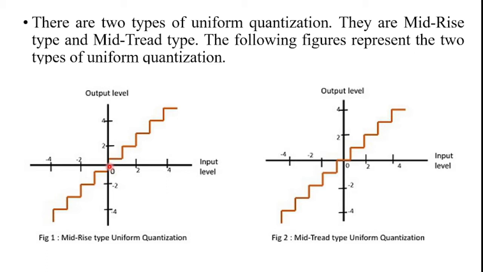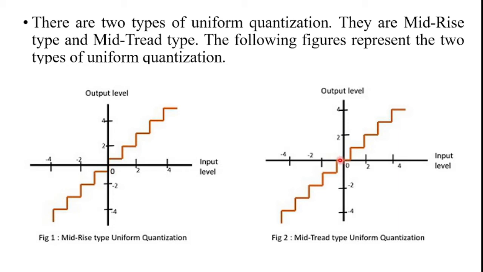And what is the second type of uniform quantization? Mid-tread type uniform quantization. The mid-tread type is so called because the origin lies, this is the origin point, in the middle of a tread of the staircase waveform.